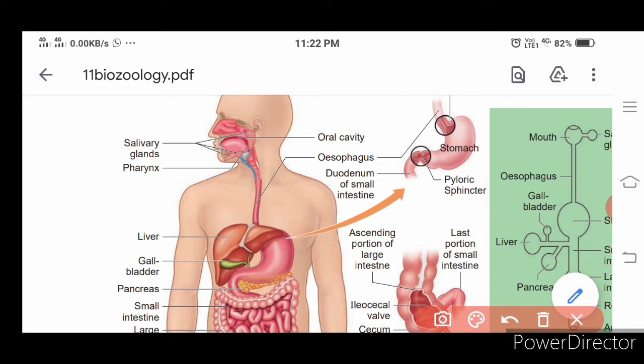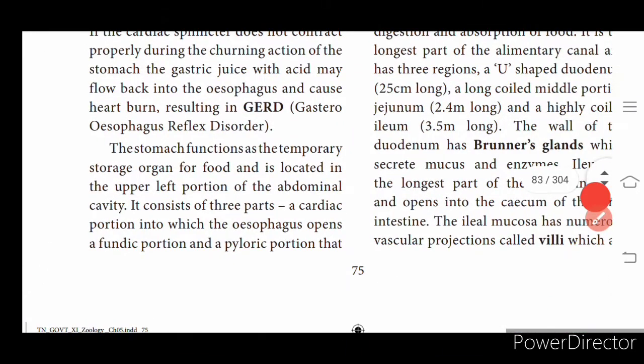By the time the food comes to the stomach, the sphincter muscle should close. If it does not close, there is a chance for the digestive juices to move up. They are all highly concentrated, so they may cause a corrosive effect in the upper regions of the esophagus. That is what is described as gastroesophageal reflux disorder.